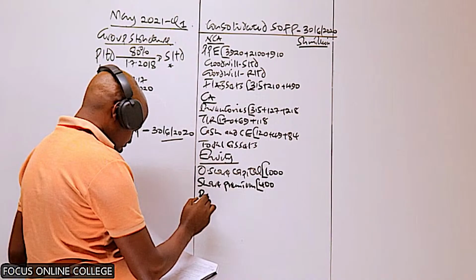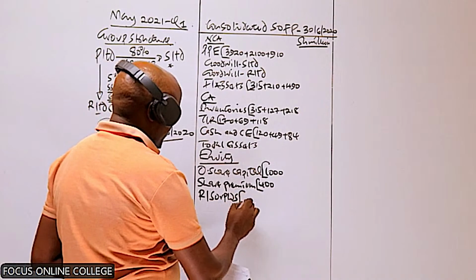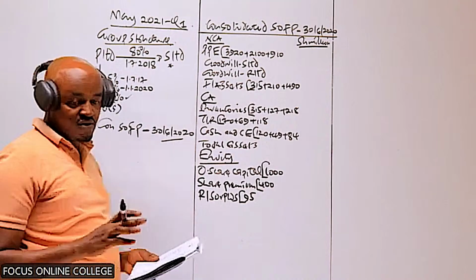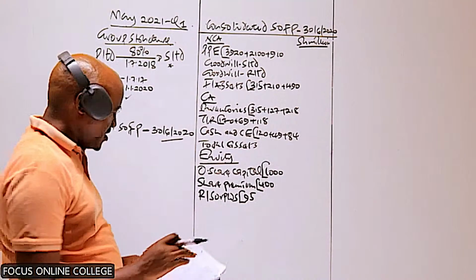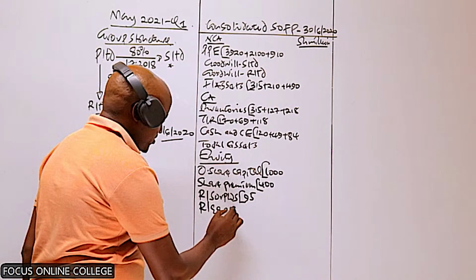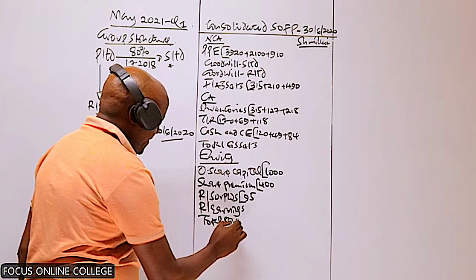The revaluation surplus, we will be able to see what we are told. We must be given information about the revaluation surplus for the subsidiaries. And then for the retained earnings, remember this is an item we should compute. We get the total equity.